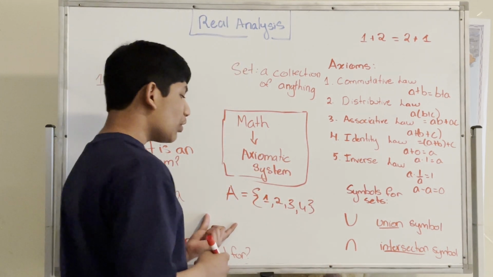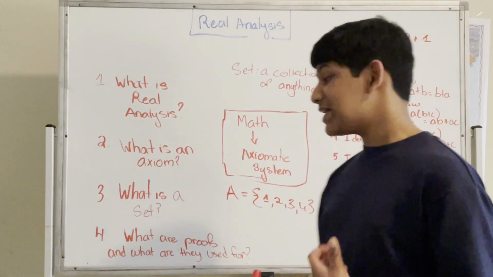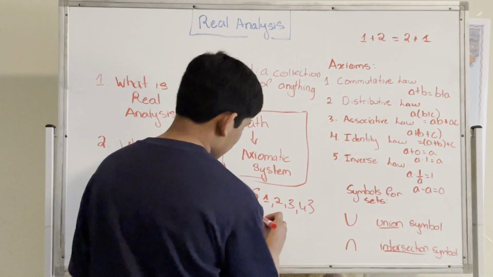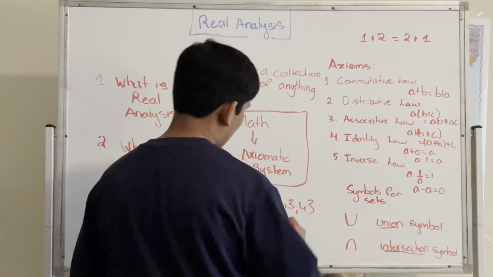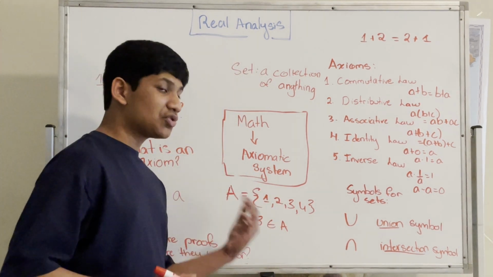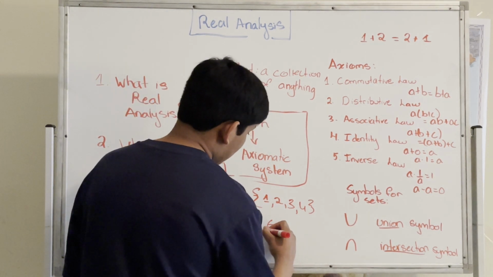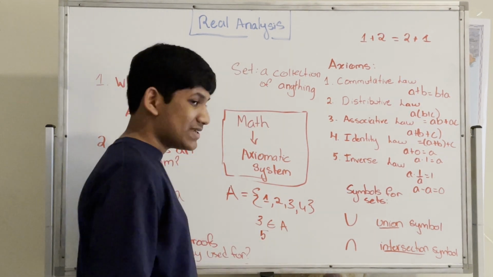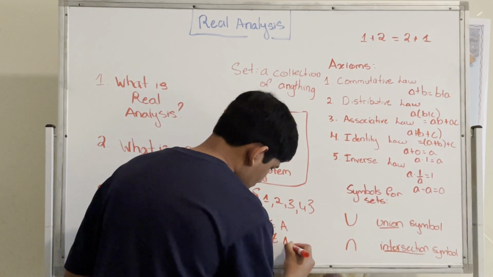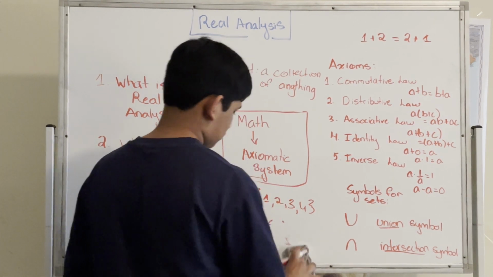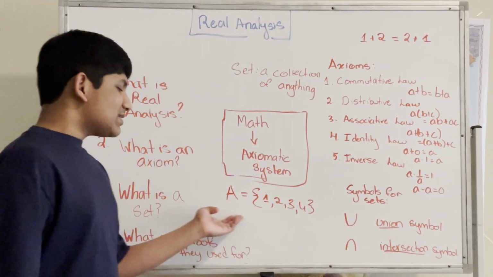Now let's say we want to say that 3 is in the set A. To say that 3 is in the set A, we write 3, put the membership symbol, and then write A. This states that the element 3 is in the set A. Now, if we do it with 5, we know that 5 is not in the set A, so we can write it like this. Okay, so this is the basic notion of a set.